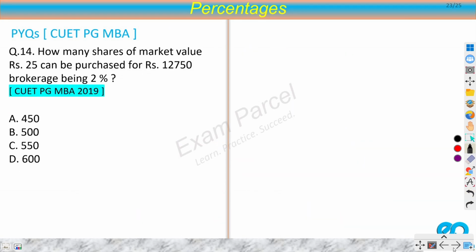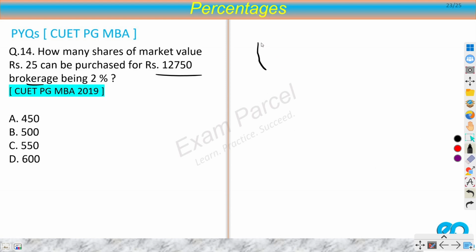So this was also a very easy question. Let's move on to the next question. How many shares of market value of rupees 25 can be purchased from 12750, brokerage being 2%? Okay, so this question is a very easy one, but some people don't understand the concept of brokerage, so let us quickly describe it.